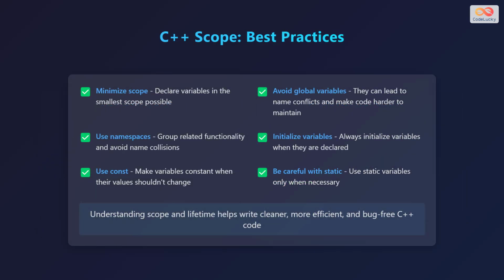Let's summarize the best practices for variable scope in C++. Minimize scope by declaring variables in the smallest scope possible. Avoid global variables as they can lead to name conflicts and make code harder to maintain. Use namespaces to group related functionality and avoid name collisions. Always initialize variables when they are declared. Make variables constant when their values shouldn't change using the const keyword. Be careful with static variables and use them only when necessary. Understanding scope and lifetime helps write cleaner, more efficient, and bug-free C++ code.